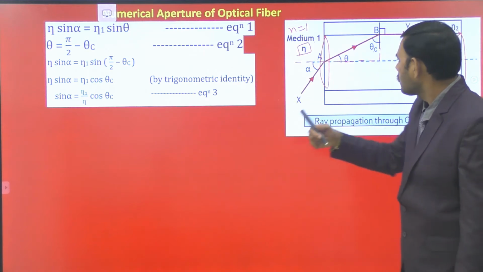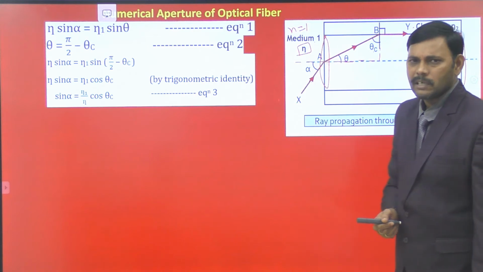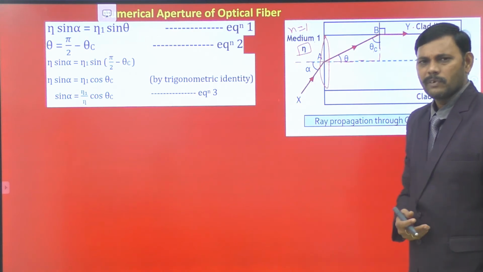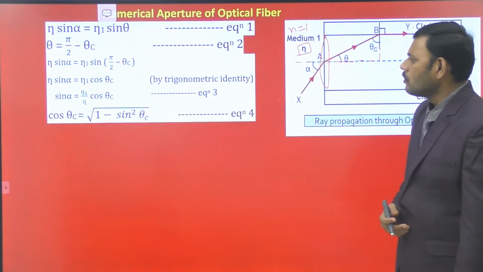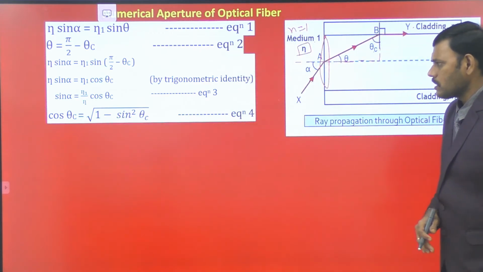For that we have to eliminate cos theta c, where theta c is the critical angle. To eliminate cos theta c, we use the concept of the critical angle expression. We know that cos theta c is the square root of 1 minus sin square theta c, according to trigonometry.